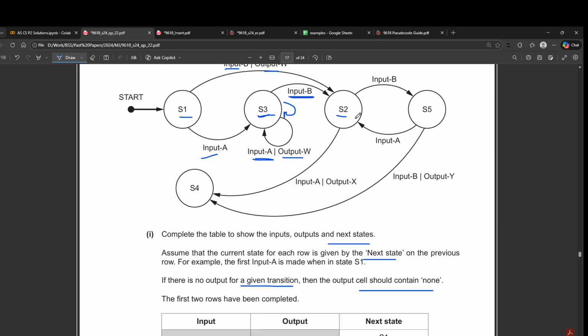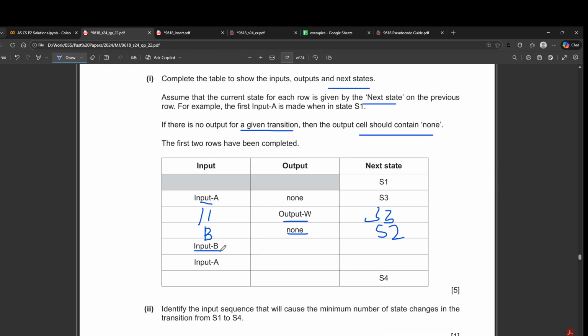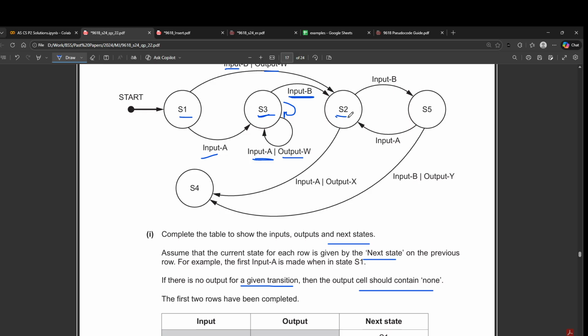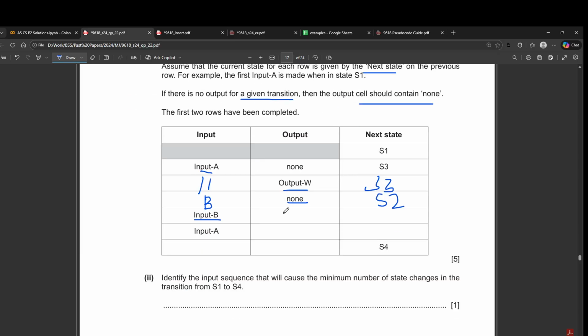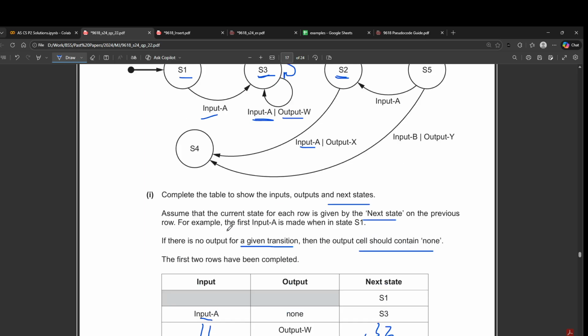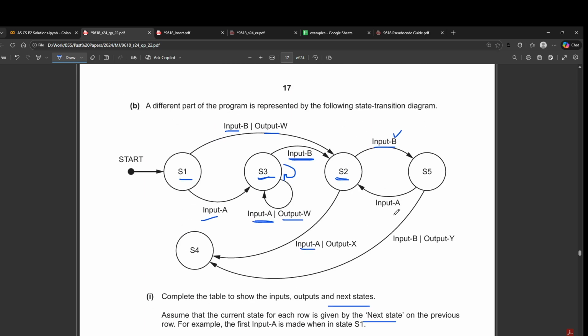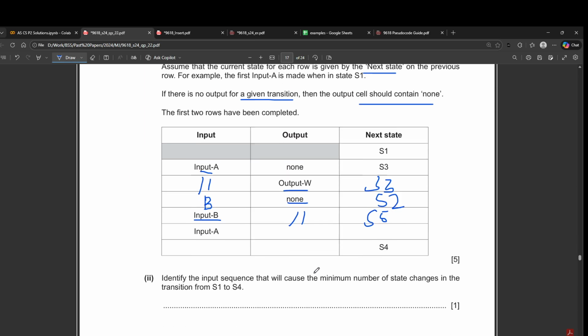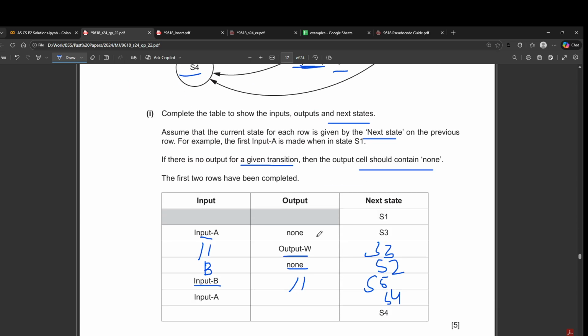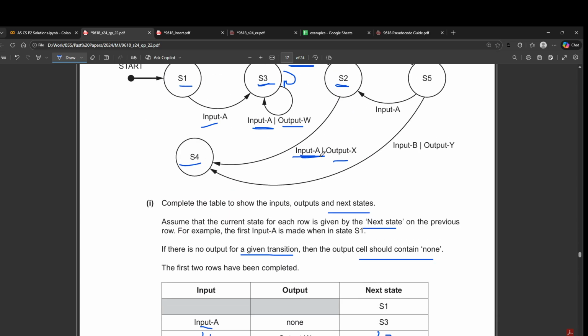Then at state 2 they're saying that you will get input B. At state 2, where do I get input B? Okay, this is input B. So from state 2 I get input B, I go to state 5, and then there is no output, so I'll just write none here. Then input A at state 2 takes me to state 4, so I'll just write state 4, and the output here is going to be